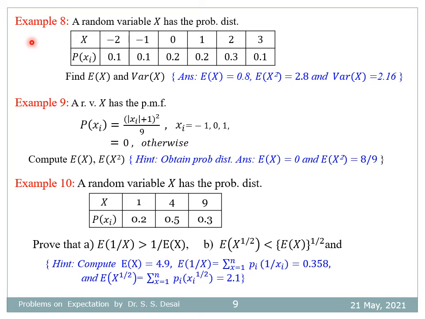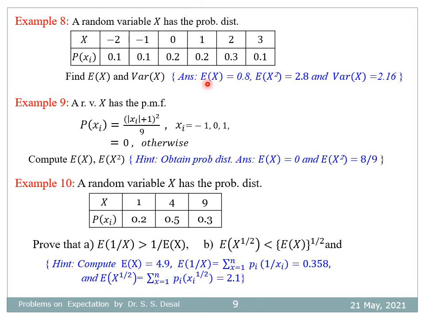So these are some problems for practice. A random variable x has the probability distribution. X takes these 6 values with these probabilities. Find expectation of x and variance of x. As usual, these are x1, x2, x3, x4, x5 and x6 with probabilities p1, p2, up to p6.